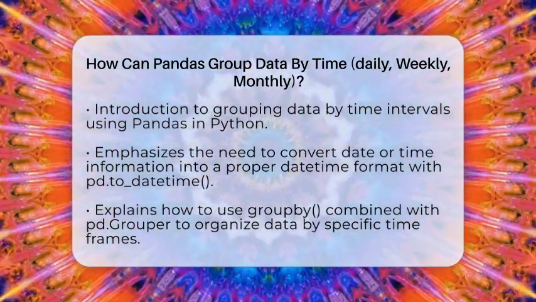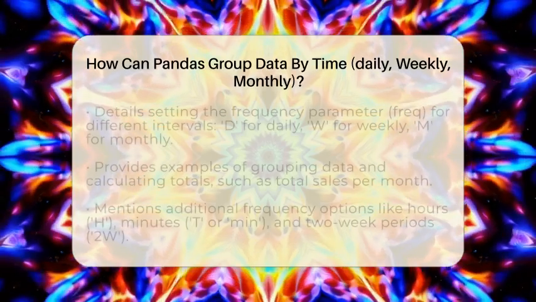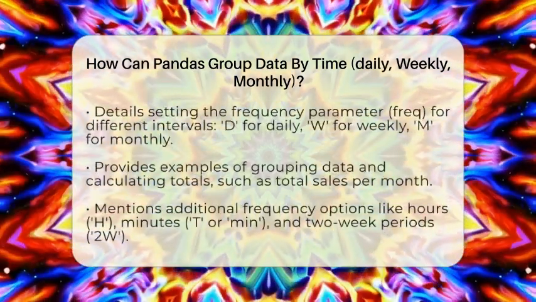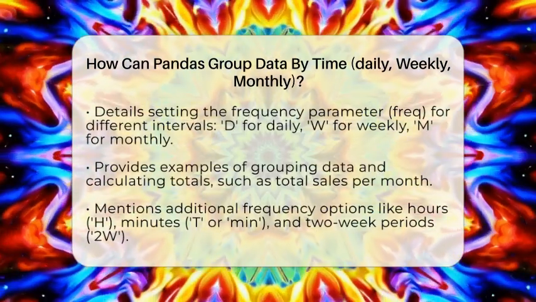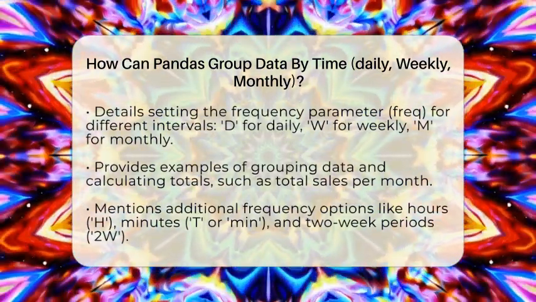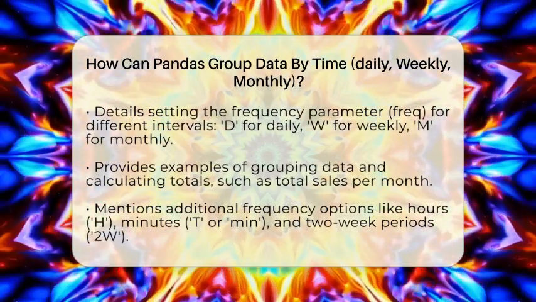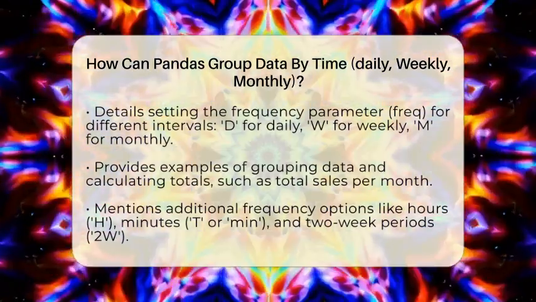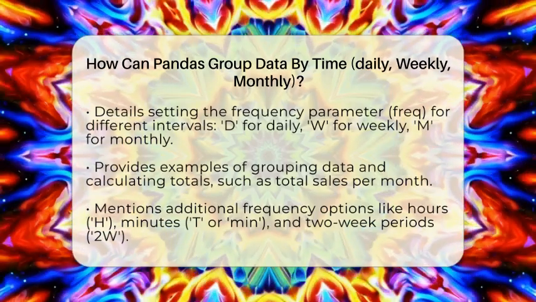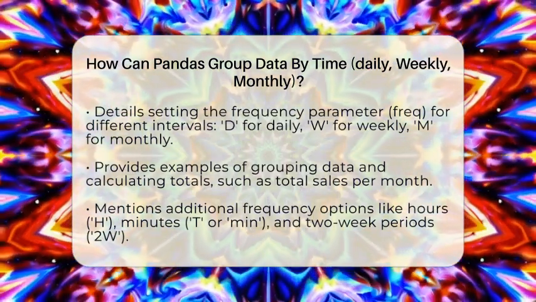One of the best ways to group data by time is using the groupby function combined with pd.Grouper. The pd.Grouper class lets you specify the column to group by and the frequency you want. For example, if you want to group by month, you set freq equal to M. For weekly data, you use freq equal to W, and for daily, it's freq equal to D.